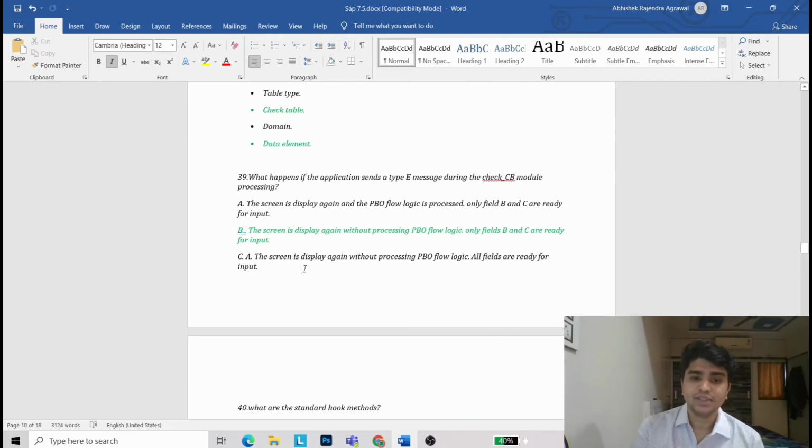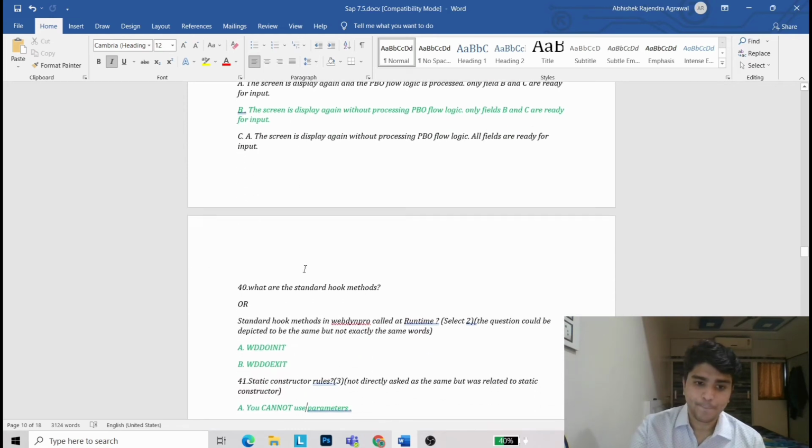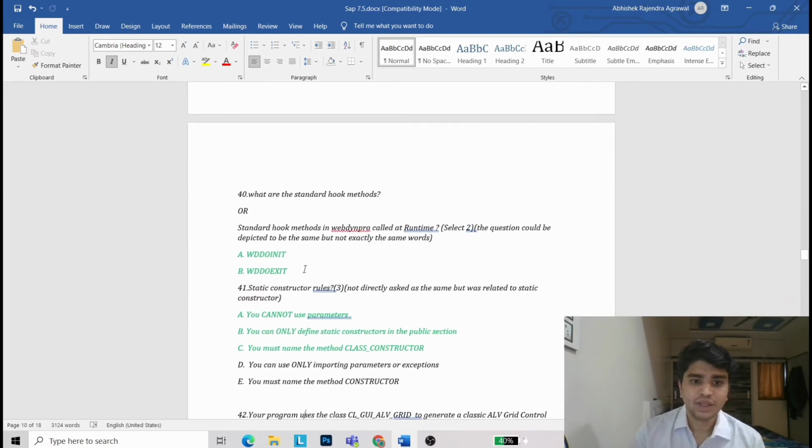What happens if the application sends a type E message during the check CB module processing? The screen is displayed again without processing PBO flow logic. Only fields B and C are ready for input. Now the 40th question: what are the standard hook methods? The answer will be WDDOINIT and WDDOEXIT.